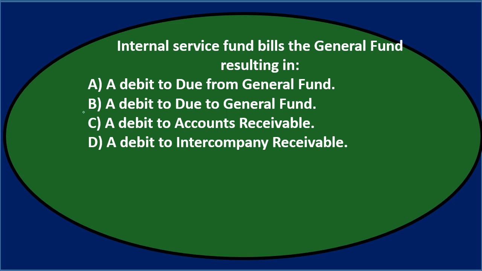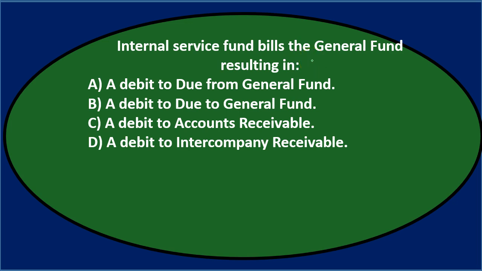Internal service fund bills the general fund, resulting in what? Now, typically, if you see something with a journal entry, I would normally write out the journal entry. This one, the difficulty isn't really with the journal entries, but the accounts that are used, but you may want to write them out. So we're going to have a billing process, and we're imagining we have two funds that are internal to the organization. Internal service fund bills the general fund.